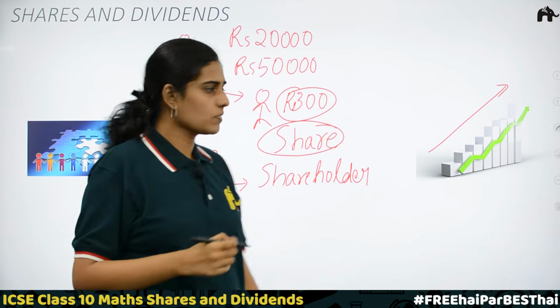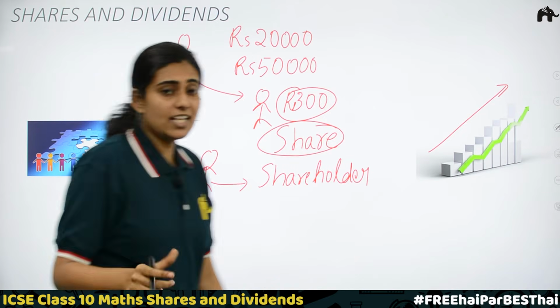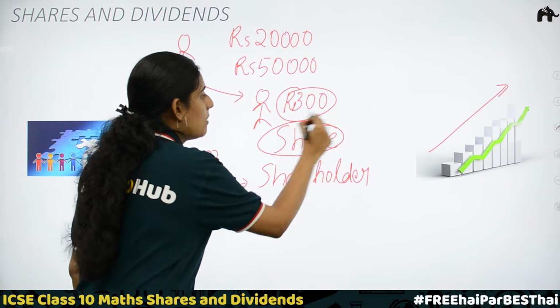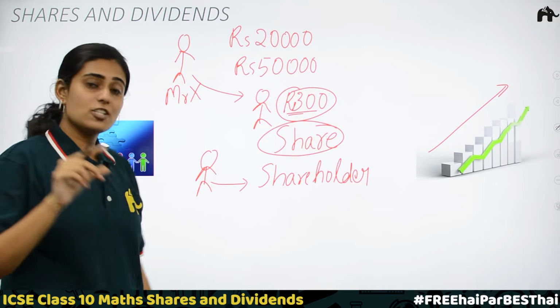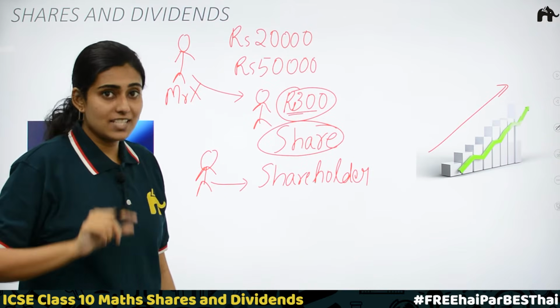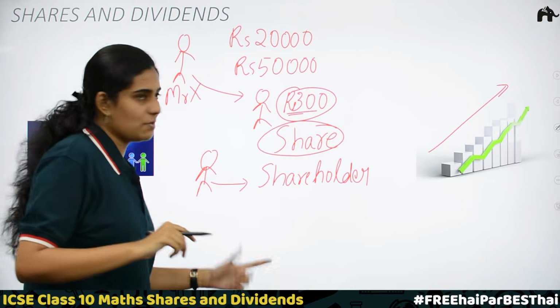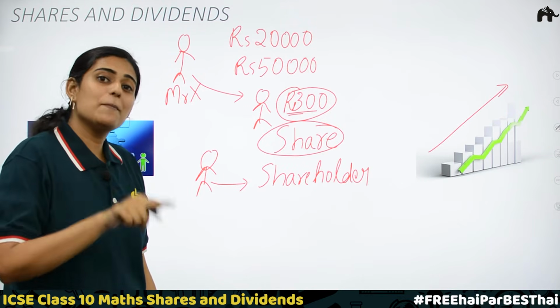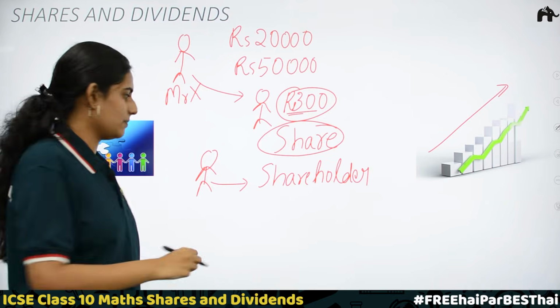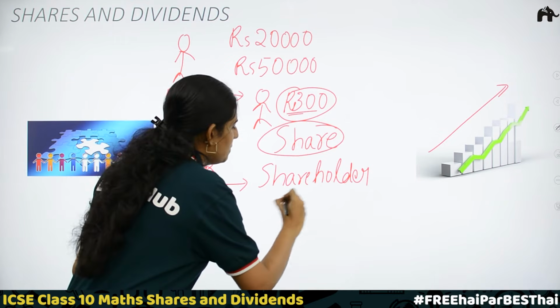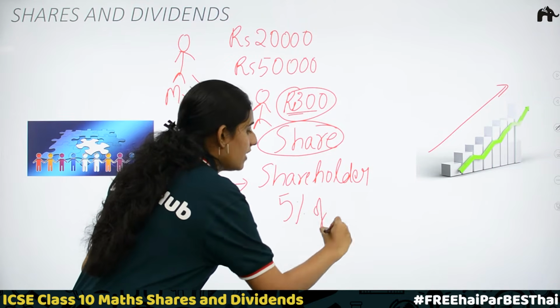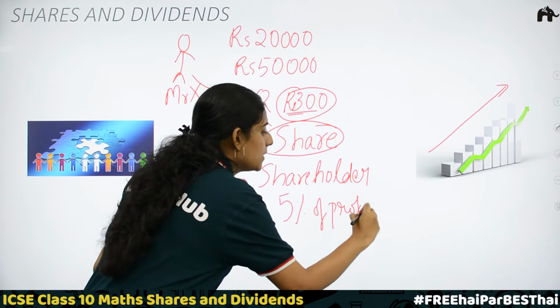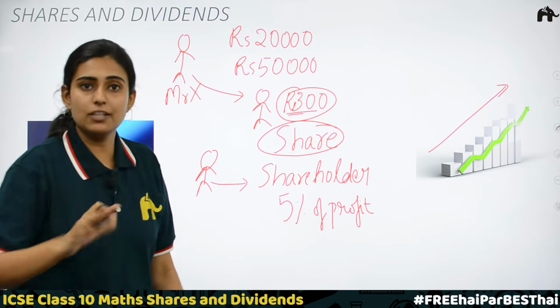Now here, initially, when he fixed the share amount, he also said, if you invest in my company, I will provide you a profit. And people were attracted to this profit. That is, say for 5% of profit, if I get some profit, 5% I am ready to give you.